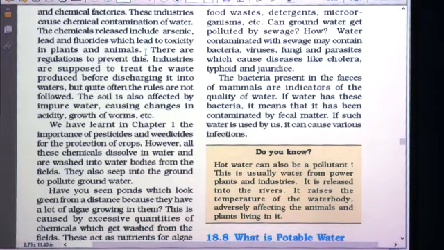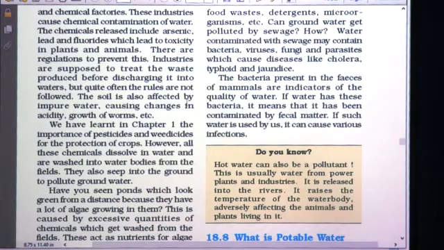Industries are supposed to treat the waste produced before discharging it into the waters. So there are some regulations on what the industries should do. They should first treat the waste whatever is produced there, and then they should release the waste materials. But quite often the rules are not followed.